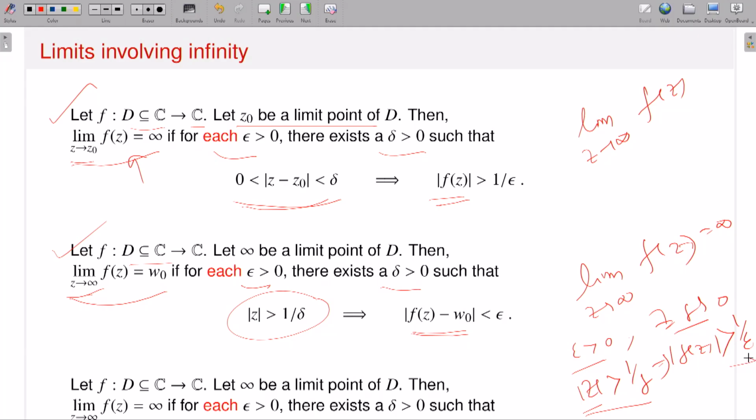If these things happen, then I am saying that in the last case, limit z approaches infinity, f of z is infinity. In the second last case, limit z approaches infinity, f of z is equal to w naught. And in the first one, limit z approaches z naught, f of z is equal to infinity. That is the limit involving point at infinity.